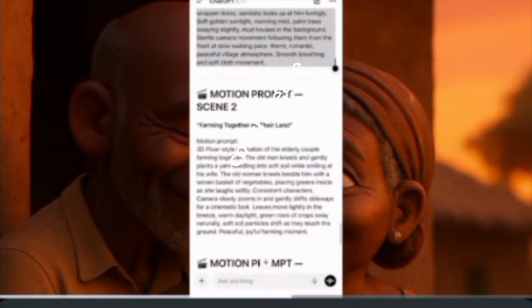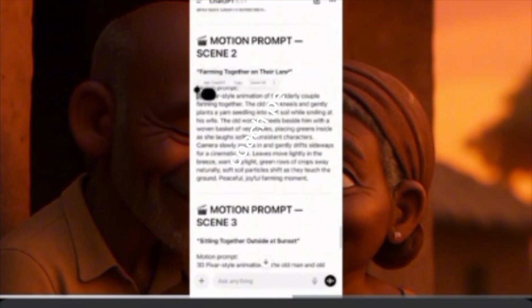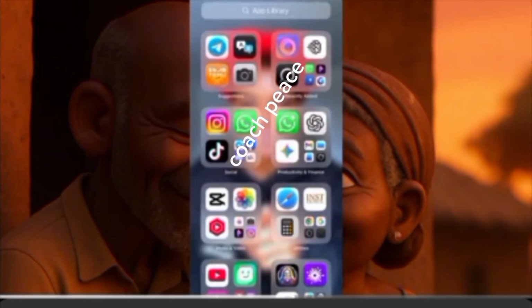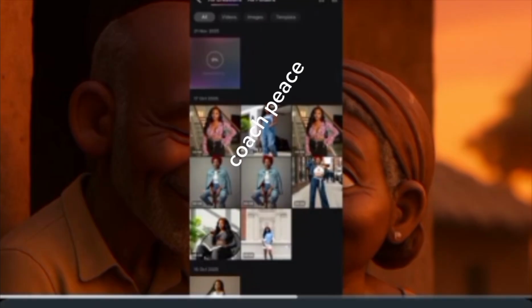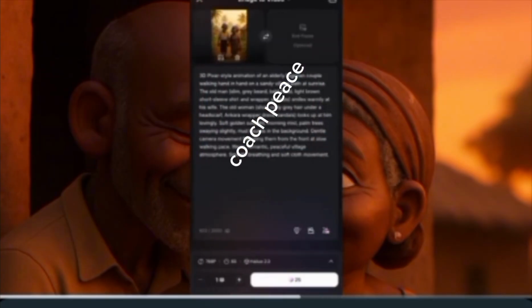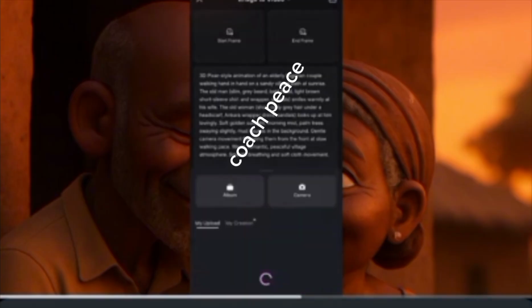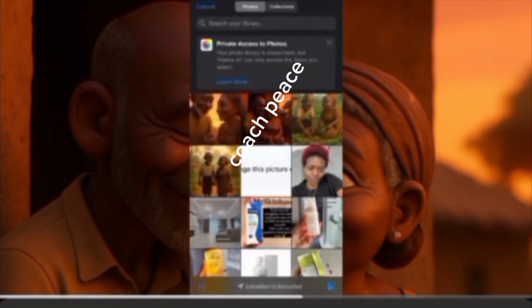Now I'll copy the second scene. Click and copy the second scene. Go back to the Hello AI tool. While this one is generating, let's give it time to generate. Okay, while that one is generating, I'll come here and delete that picture. Then I click and add a new picture. That is scene 2. Now I'll add scene 2. This is my scene 2.